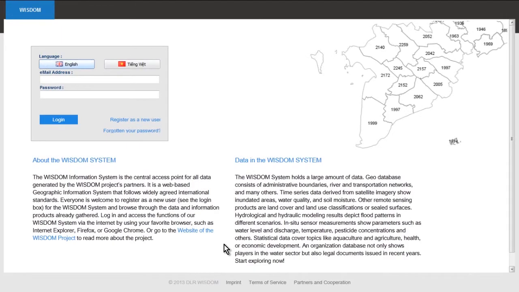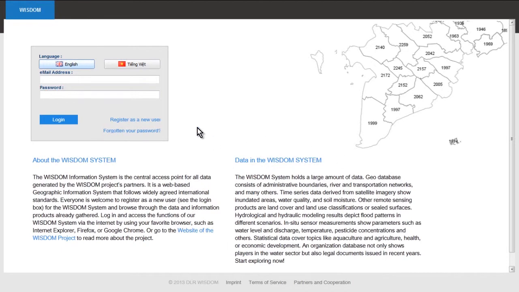So, now we are here at the entrance portal of our information system for the Mekong Delta. As you can see, this entrance portal consists of three parts: a general login area, an area where you can see that there is a vast amount of data available for the Delta, thousands of data sets for the different provinces of the Delta, and a description of the Wisdom system.